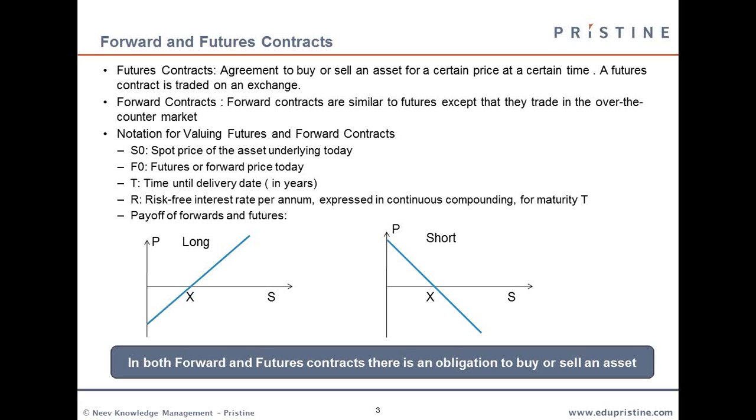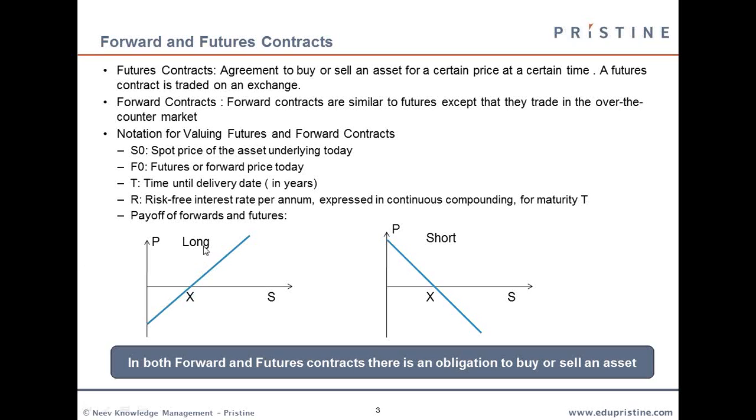The profit or loss made by trader A is determined by the pre-decided price of the future contract as well as the market price of wheat at the time when the contract is fulfilled. Here we can see the graphs for a future contract. The y-axis is the payoff, S is the spot price of the commodity which we are contracting, and X is the agreed upon price at which the commodity was contracted.